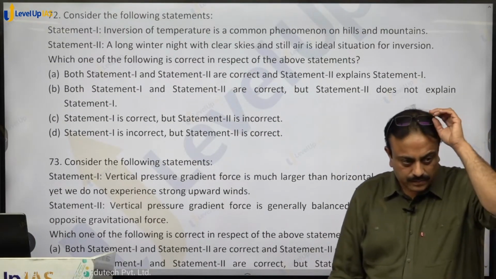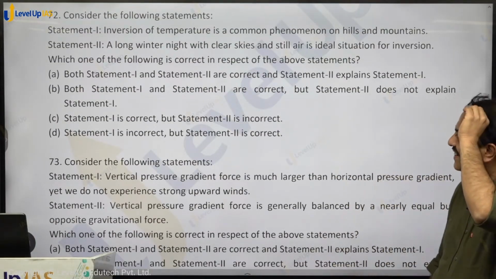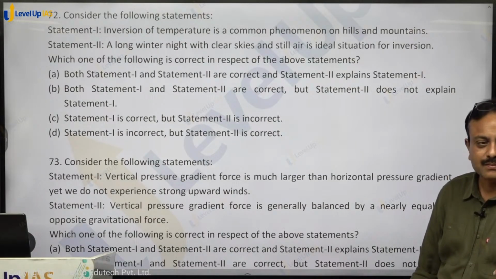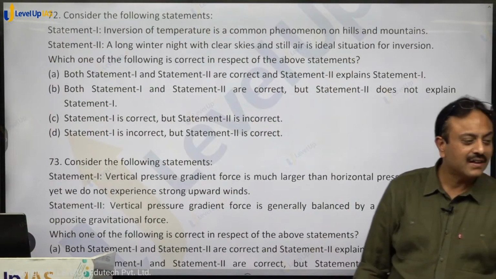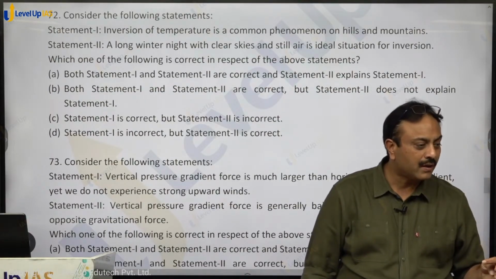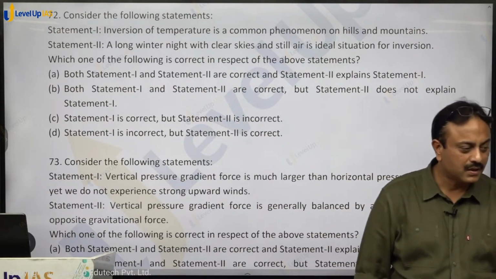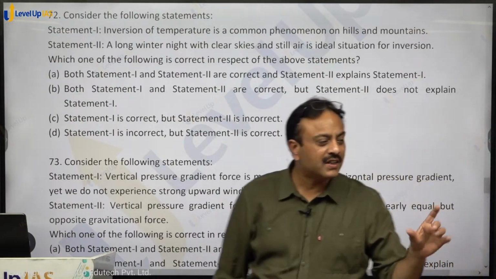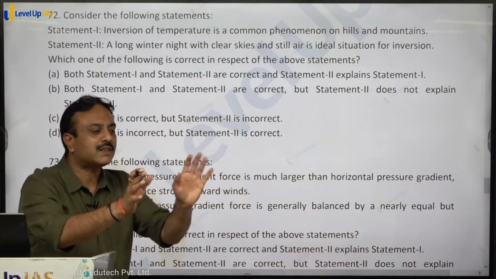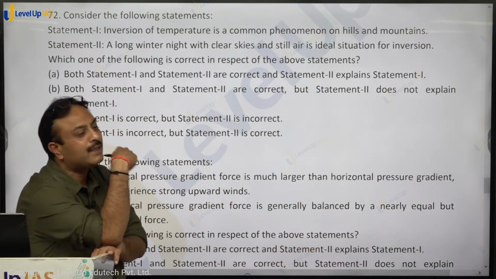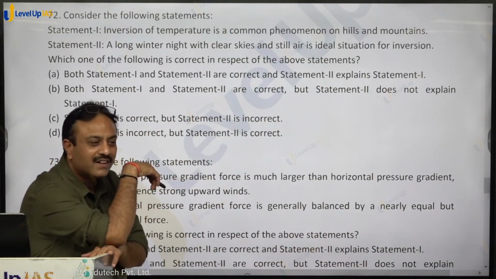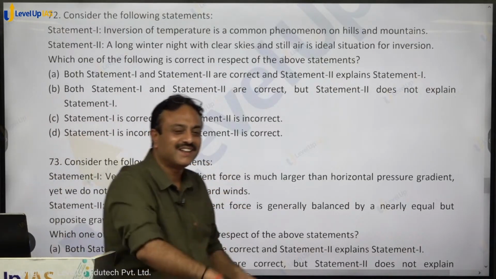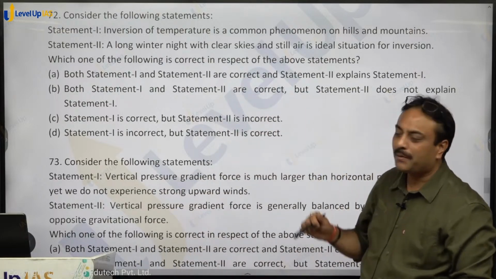Consider the following statements. Inversion of temperature is a common phenomenon on hills and mountains. False. Why? It should be true. I am not getting what you are saying. On hills and mountains, when it is written like that, we are talking about the entire mountainous region. It is not written mountain top. Valley is a part of mountain only, right? So mountain top is not written, so valley is also not excluded. Both are there. So inversion of temperature is a common phenomenon in hills and mountains.